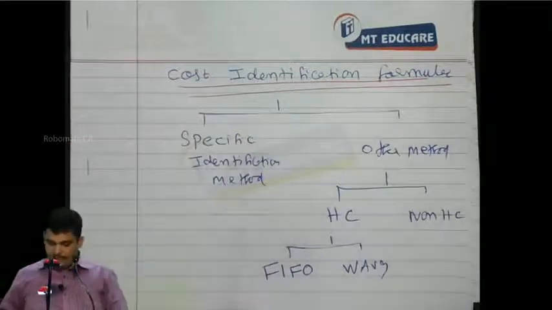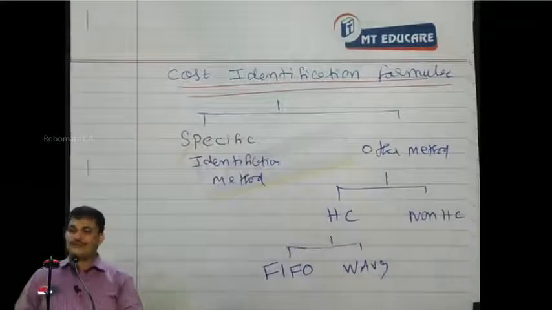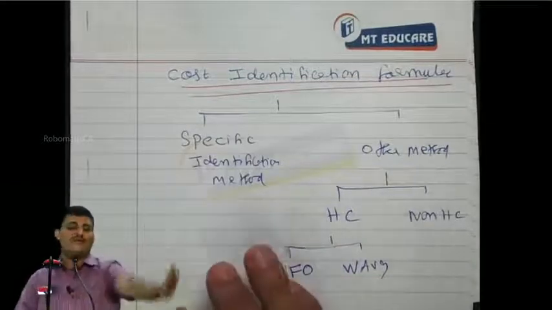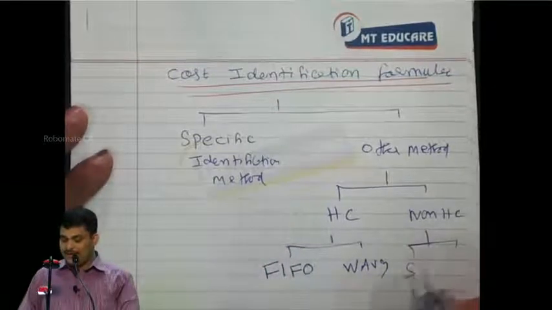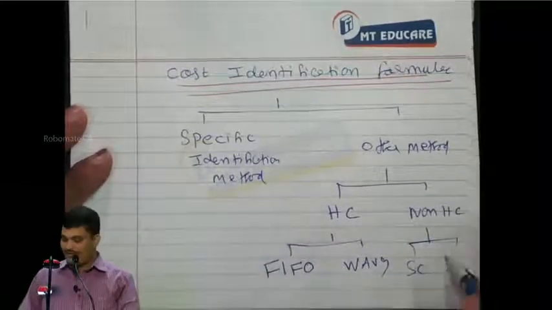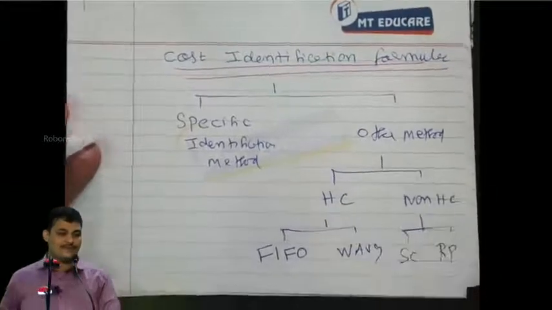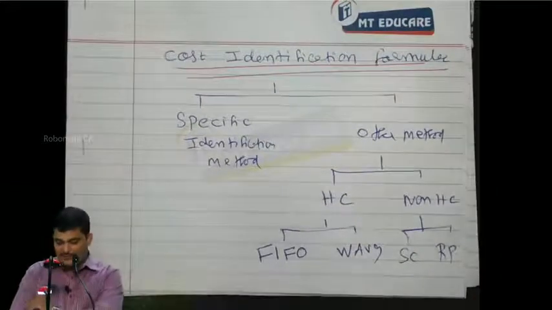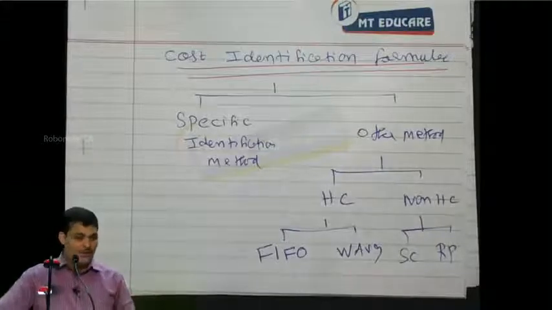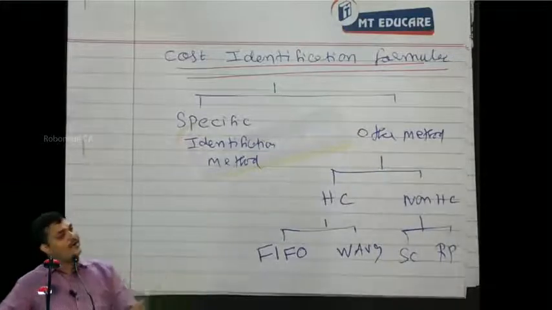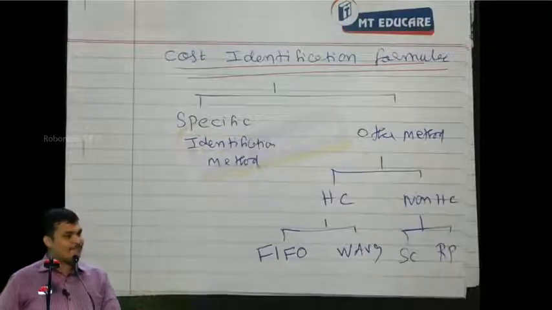Sometimes they will follow a non-historical cost method, not based on any cost actually incurred. In that we have two methods. One is called the standard costing method. The other one is the retail price method. And it's only for mentioning these things that we are taking all this as a separate chapter in costing. You have already completed the chapter on standard costing.